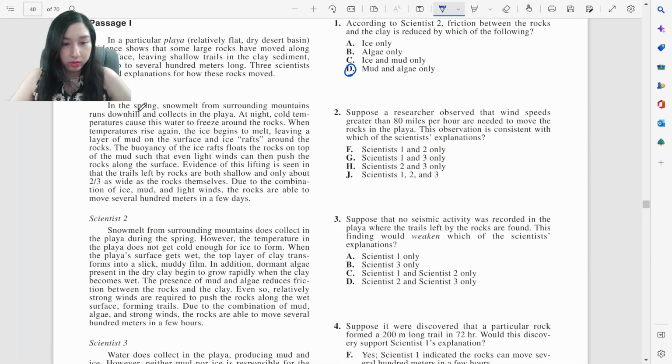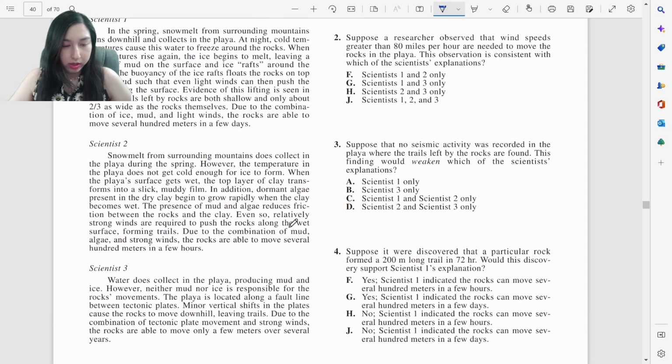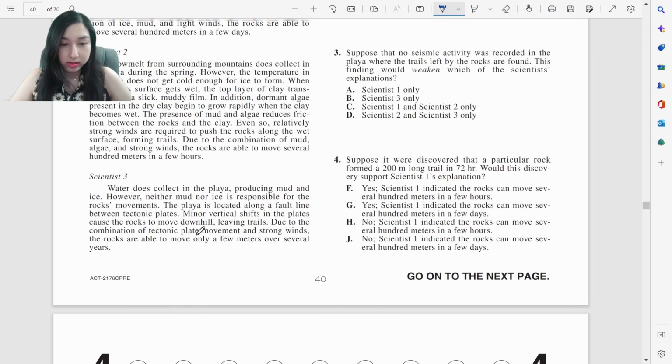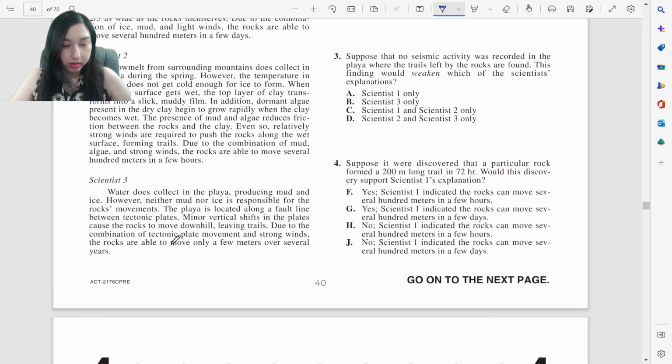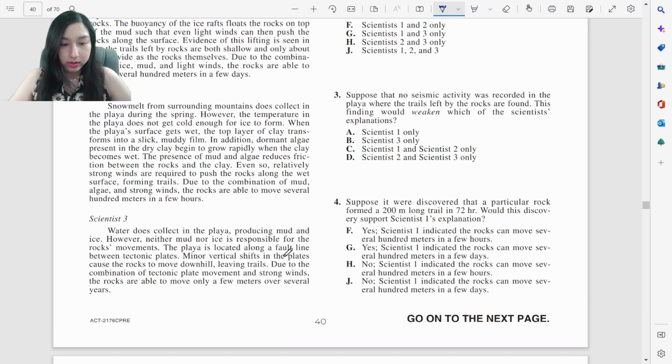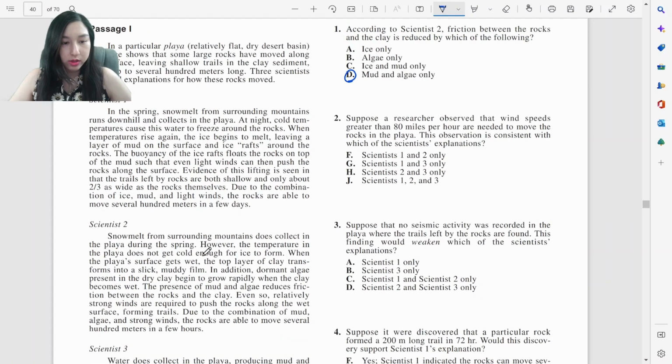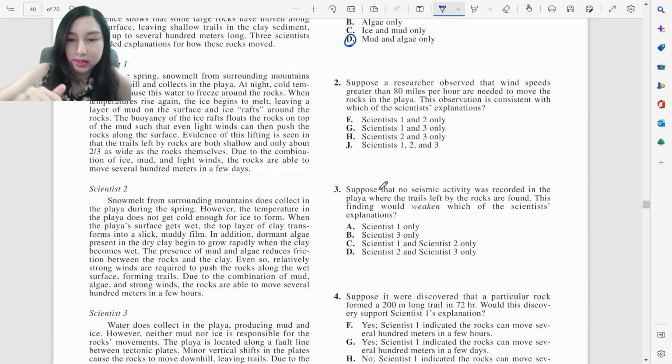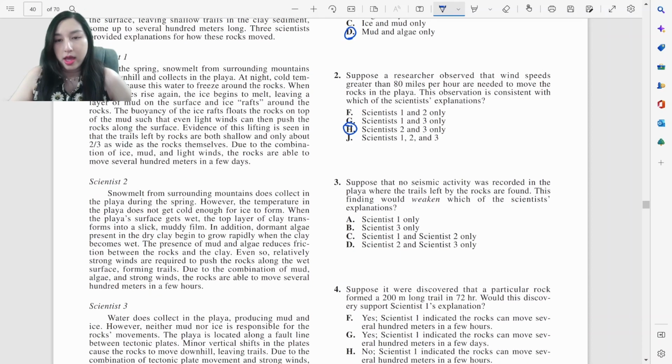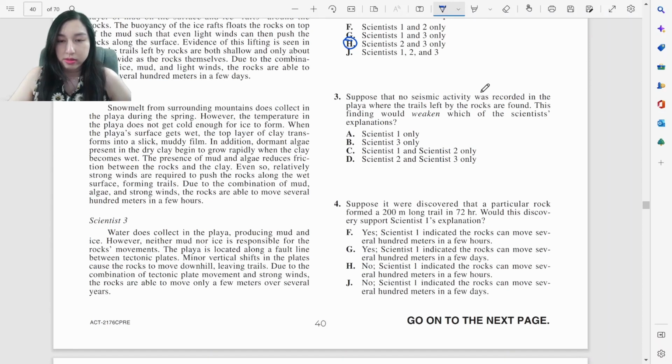Scientist 1 thinks it's due to the combination of ice, mud and light winds, Scientist 2 to the combination of mud, algae and strong winds, and the third scientist to strong winds. So it's going to be Scientists 2 and 3, because Scientist 1 thinks it's light winds, whereas 2 and 3 think it's strong winds. And 80 miles per hour is a strong wind.